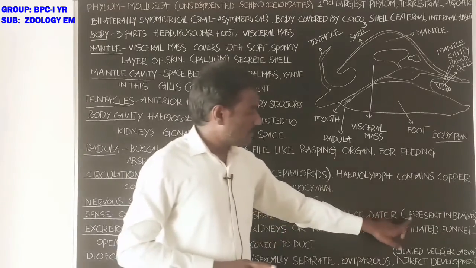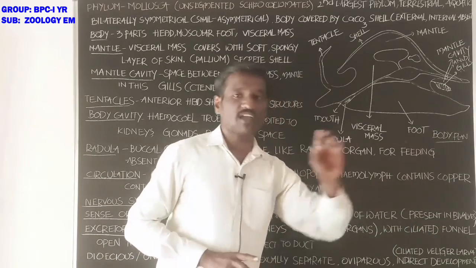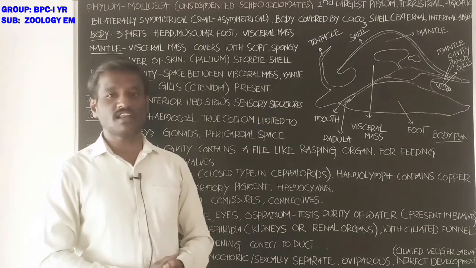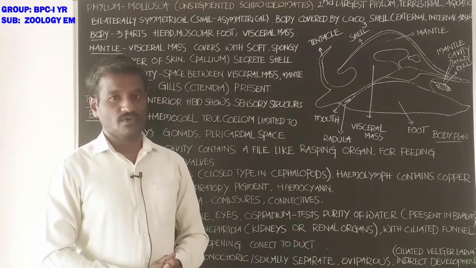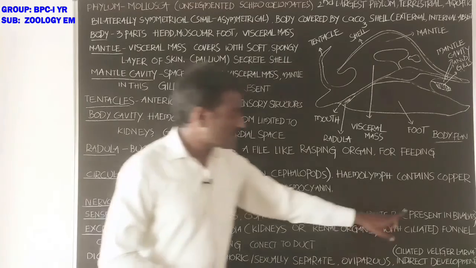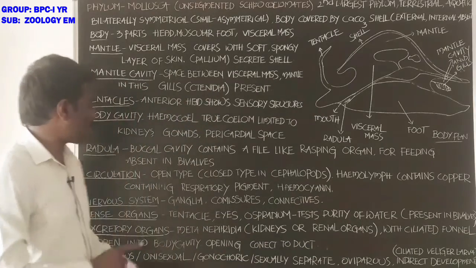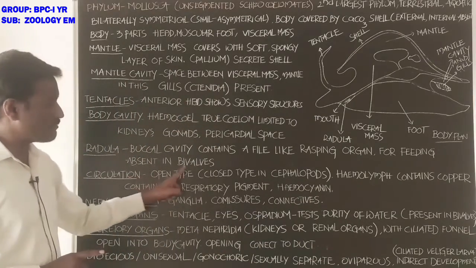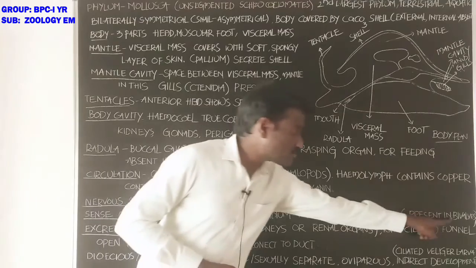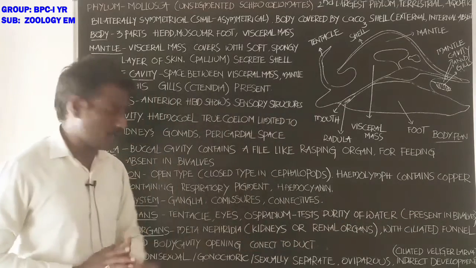Osphradium is present in bivalves. In bivalves, radula is absent. Radula is absent in bivalves. Bivalves show only the osphradium.